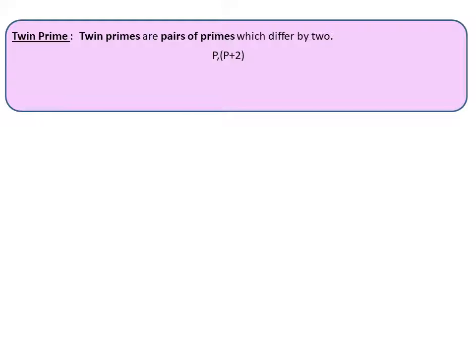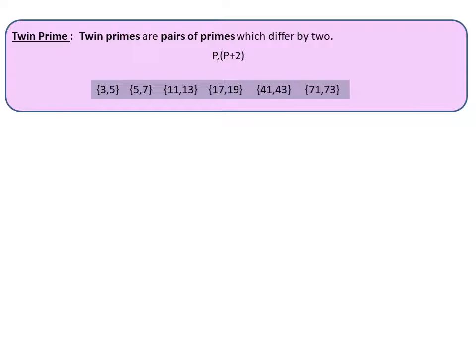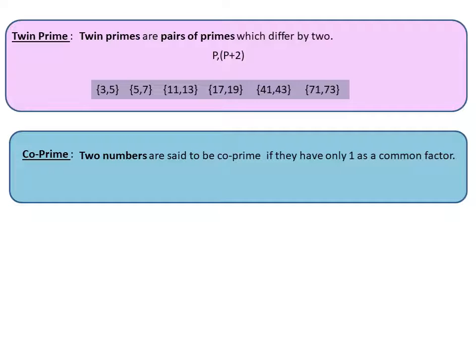Now we are going to discuss different types of prime numbers. Twin prime numbers. Twin prime numbers are considered as a pair of prime numbers which differ by 2, like p and p plus 2. For example, 3 and 5. So 3 plus 2, 5. Here 5 and 7, 5 plus 2, 7. 11 plus 2, 13. 17 plus 2, 19. 41 plus 2, 43. 71 plus 2, 73. So such numbers are called twin primes.